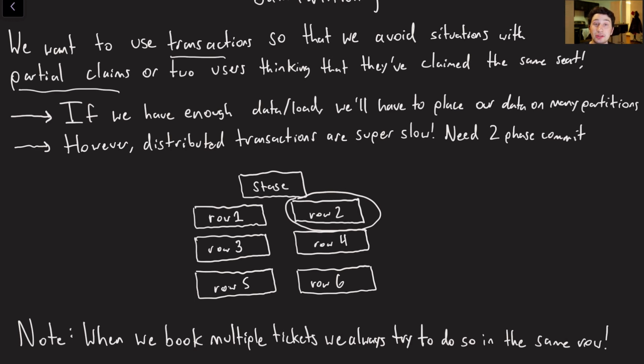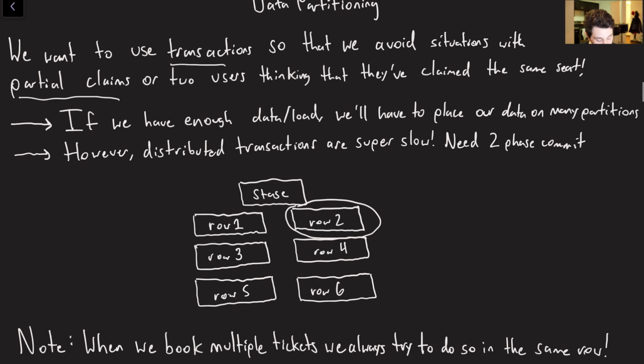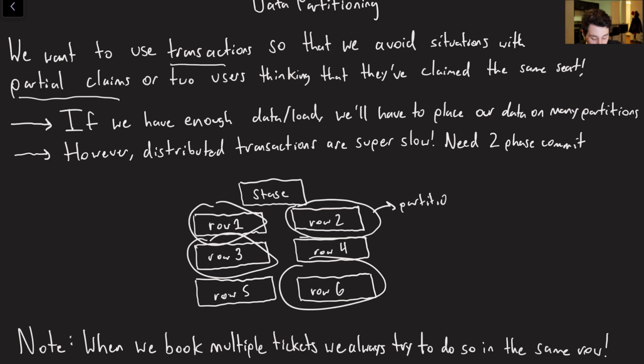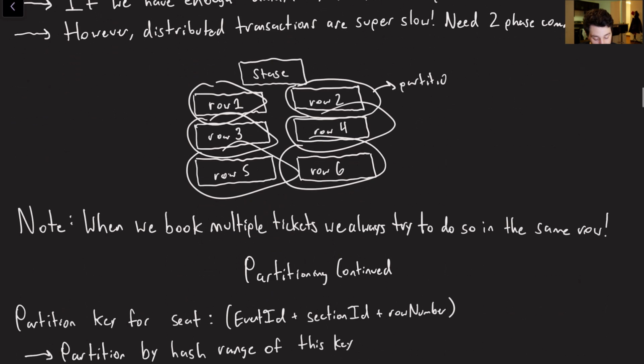Distributed transactions are slow because they require us to do a 2-phase commit, and that is going to be very bad. We have to coordinate between both partitions and go back and forth twice over the network, which is not ideal. So again, like I mentioned, this guy could be on 1 partition, and maybe row 2, row 3, and row 6 are on partition 1, and then row 1, row 4, and row 5 are on partition 2, or something like that. We can balance them out.